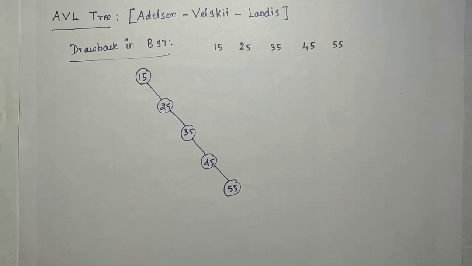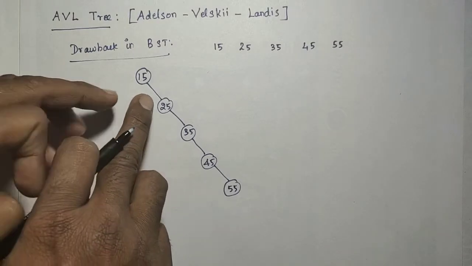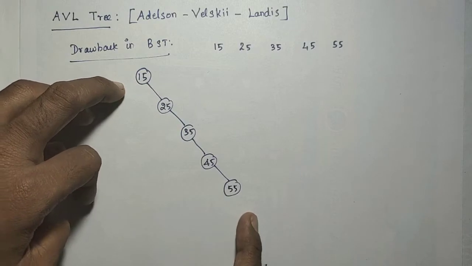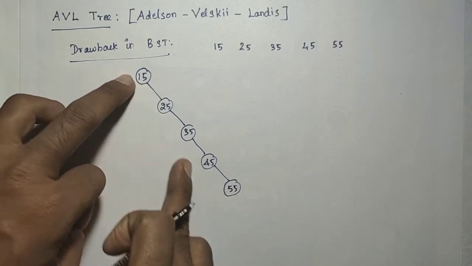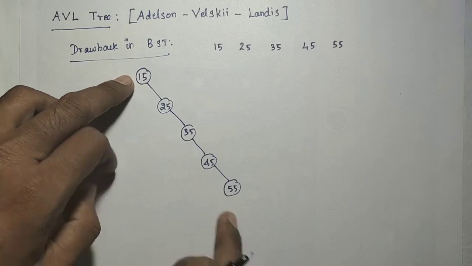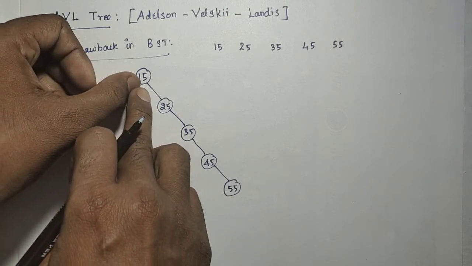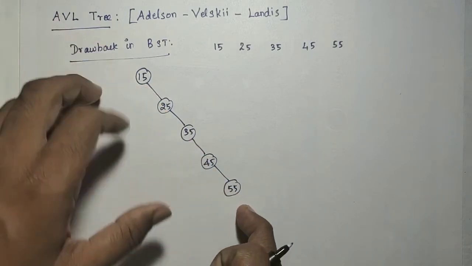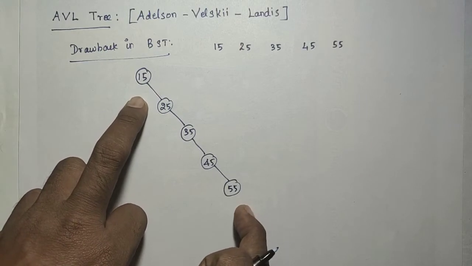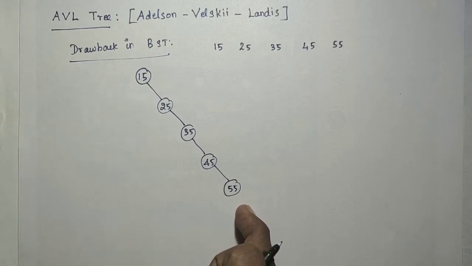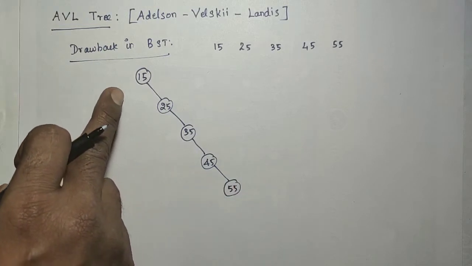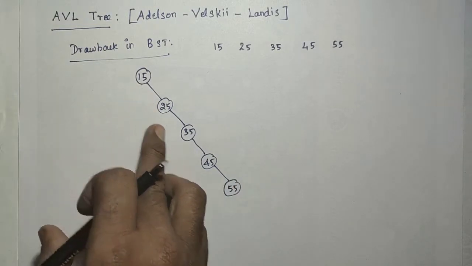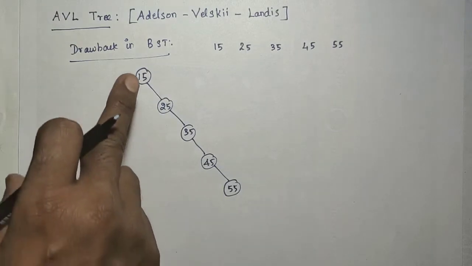So my input is in order. When we construct the binary search tree, it does not look like a binary tree. It looks like a linear linked list, because all the elements exist in a single line. So in this case, what will be the height of the tree? Your search depends on the height of the tree, because the search goes only in depth, up to the maximum height.